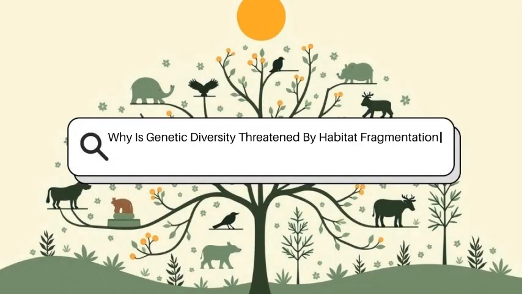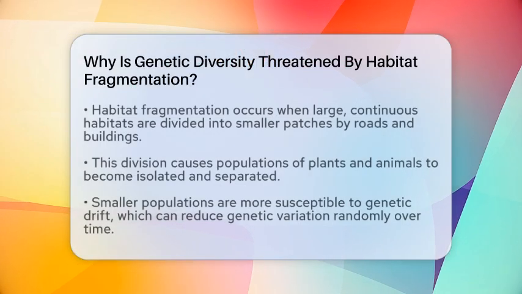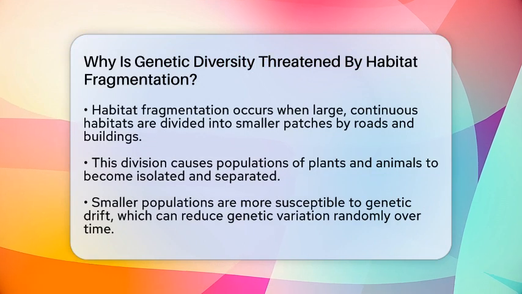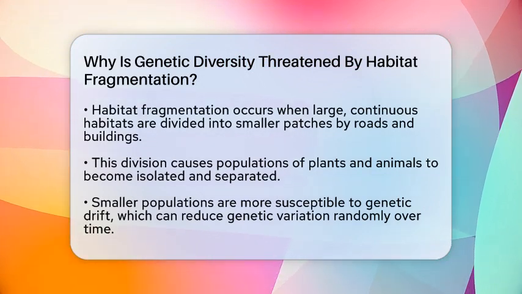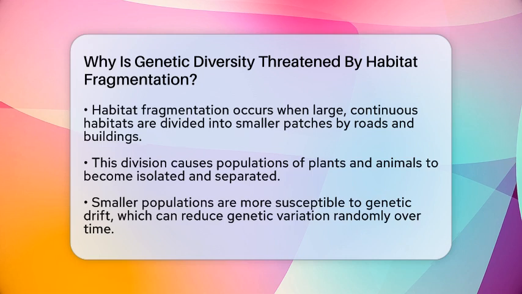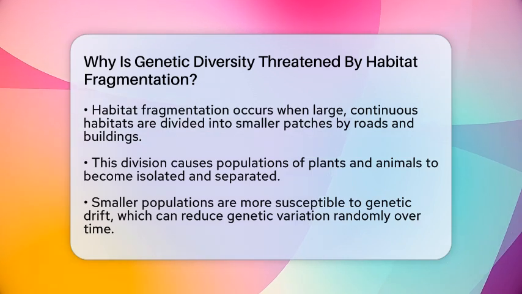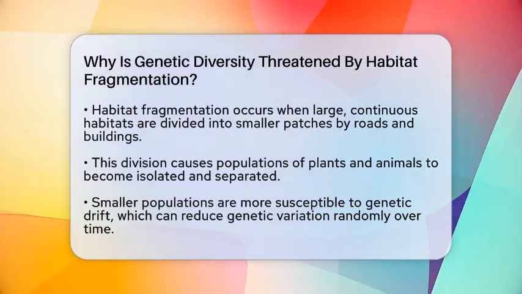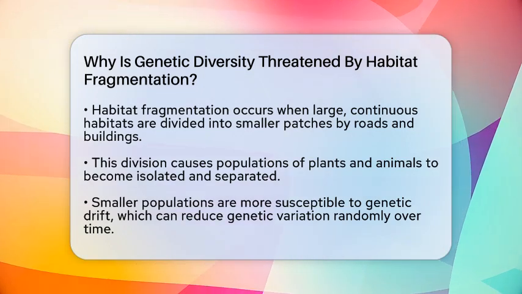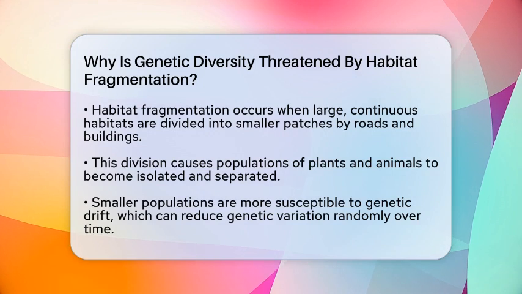Why is genetic diversity threatened by habitat fragmentation? Imagine a lush forest suddenly sliced into tiny pieces by roads and buildings. This is what happens during habitat fragmentation, and it can have serious effects on the plants and animals living there. When large, continuous habitats break into smaller patches, populations become separated and isolated.